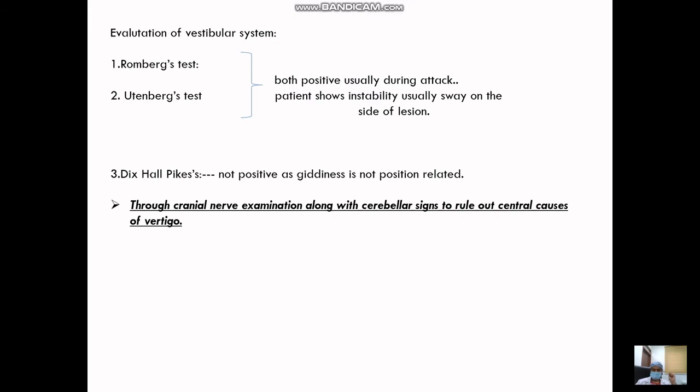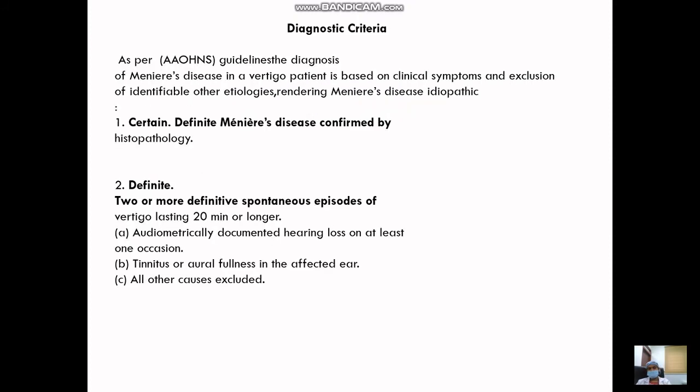As vertigo is also a very important clinical presentation of central disorders, when the patient comes to the OPD with this kind of presentation, a thorough cranial nerve, central nervous system examination and cerebellar examination is very important to rule out any central causes of vertigo.